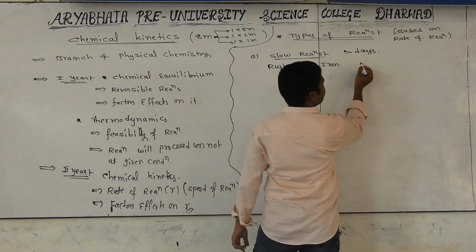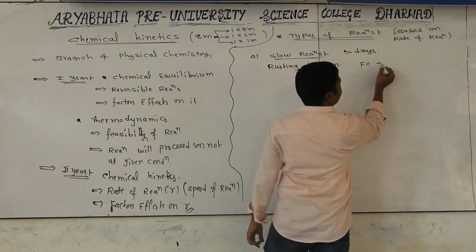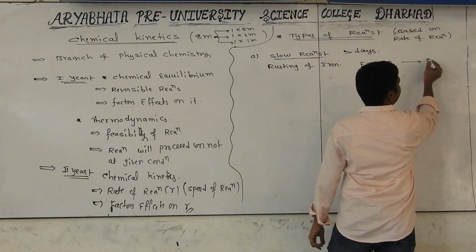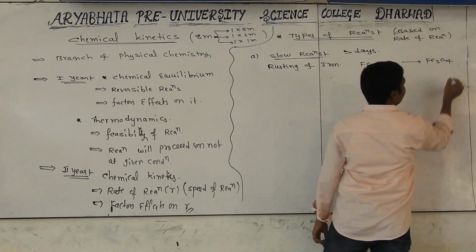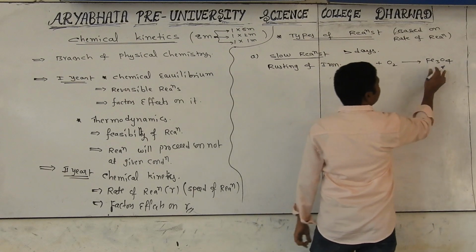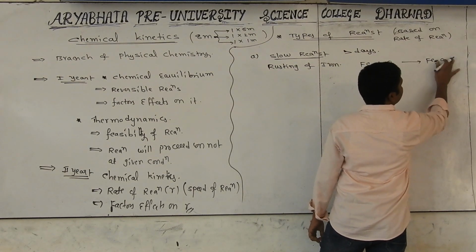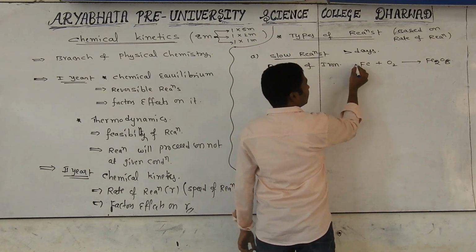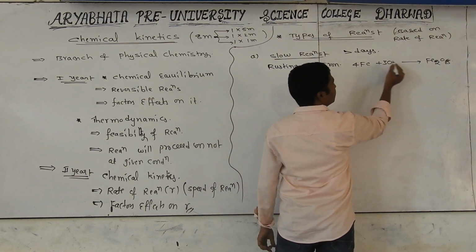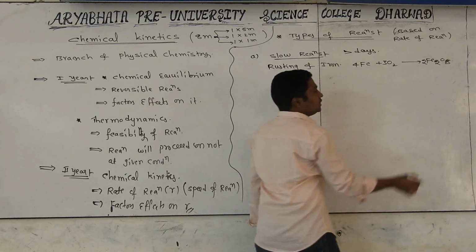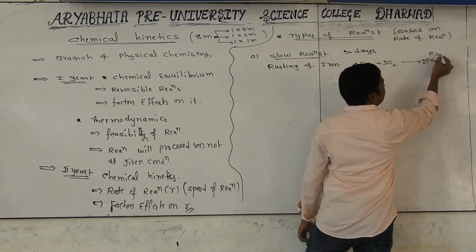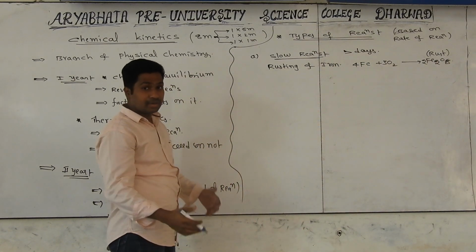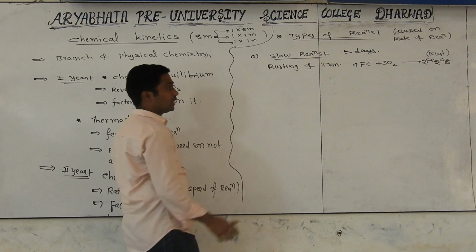I will write the chemical equation for this. Iron combines with atmospheric oxygen and moisture. It becomes a dry substance, ferric oxide, Fe3O4. Sorry, we are taking Fe2O3. Here the oxidation number is +3, and here the oxidation number is 0. Then we have to take 4 moles here, 3 moles here, and we get 2 moles. This is nothing but the rust formula. It is called ferric oxide. Since it takes days of time, it is called a slow reaction.